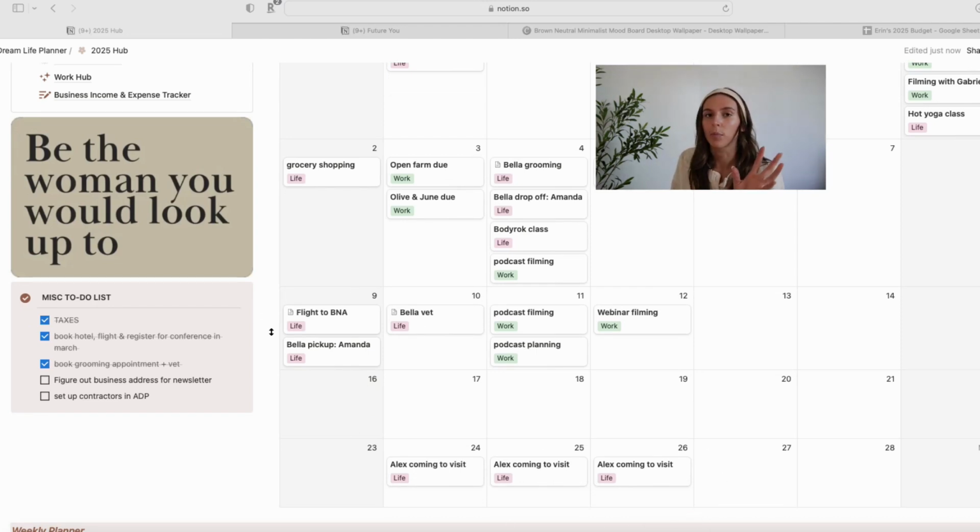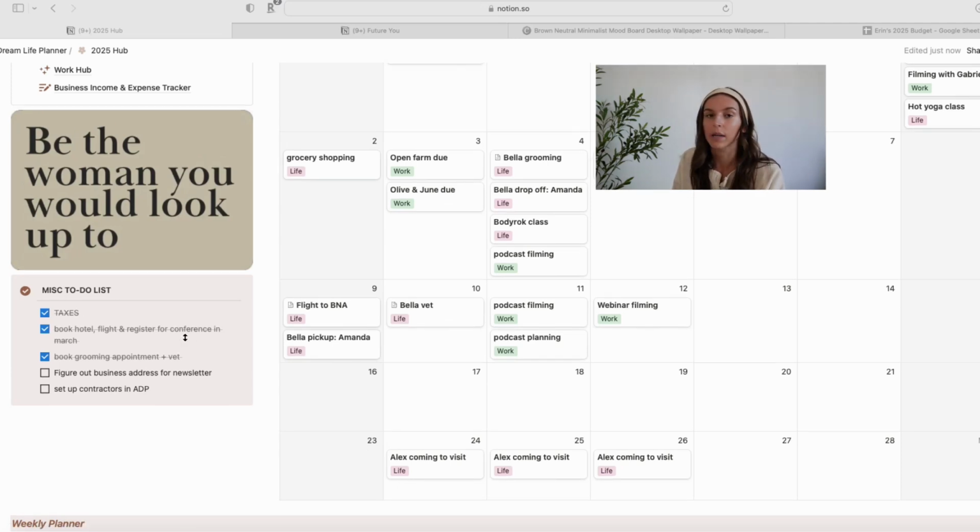When I am traveling, I'll put in who the dog sitter is that I booked for Bella so that I don't forget, because I use a couple different people. This does get pretty messy throughout the month, but at the beginning of the month, I like to take some time to figure out what I have going on that month and put it all in here so that I don't forget. The biggest benefit to this is if someone asks me to make plans or something, I can look in here to see if I have anything going on that day or that night. So for example, I know that the weekend of the 15th and the weekend of the 22nd, I have nothing going on. So if someone asks me to do something, I'll come in and I'll check in here.